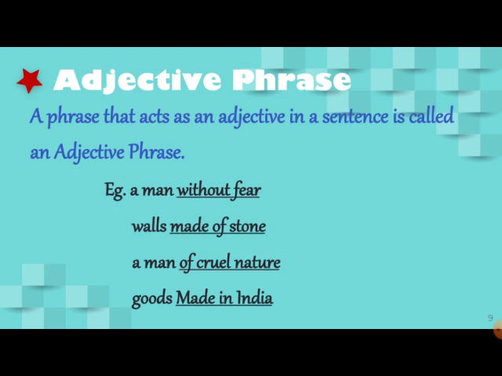A man of cruel nature. How is the man? Of cruel nature. So you are getting a group of words, not one single word. You can say a cruel man. The cruel becomes an adjective. But when we say of cruel nature, then it becomes an adjective phrase. Goods made in India. So made in India becomes an adjective phrase.